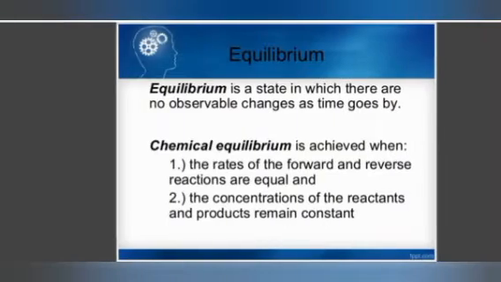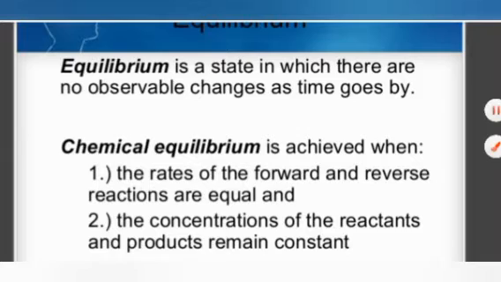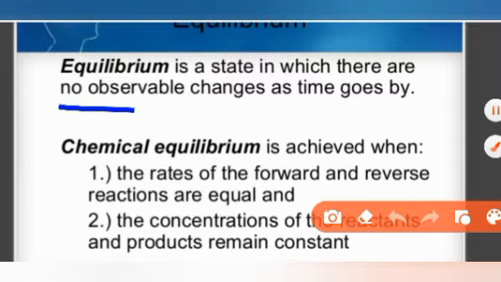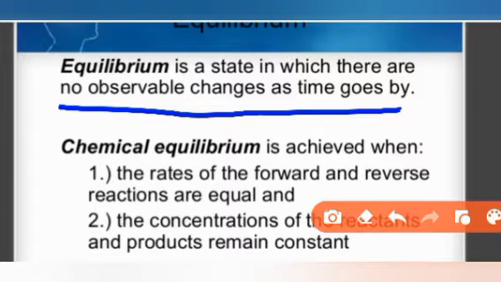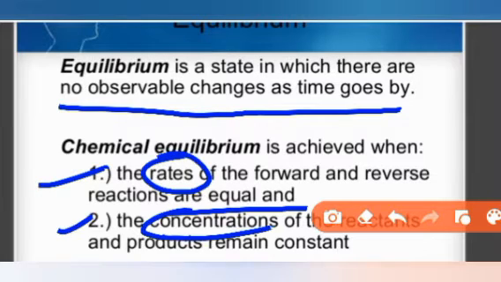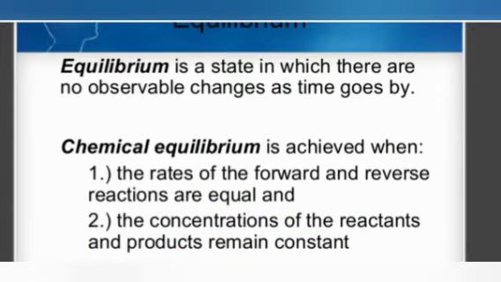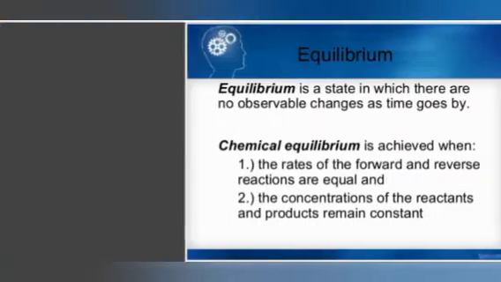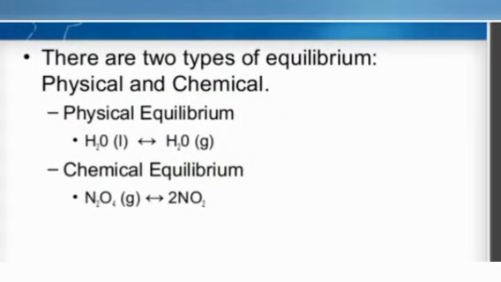So dear students, in equilibrium, basically we studied that it is the state in which there is no observable change as time goes by. It means that equilibrium is the balanced stage where the rate of forward and reverse reactions are always equal. Number one is rate, number two is concentration, in which the concentrations of reactant and product remain constant. When the concentrations of reactant and product remain constant and the rate of forward reaction is equal to the reverse, that is called the equilibrium stage.